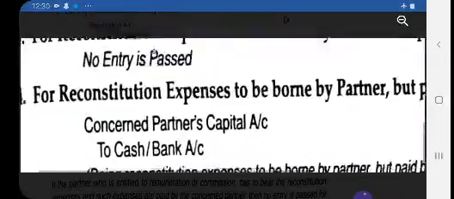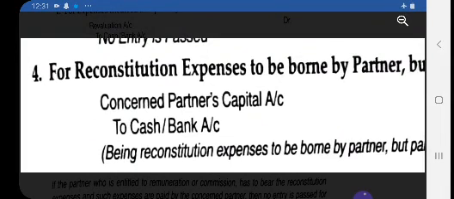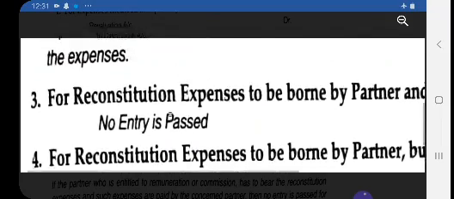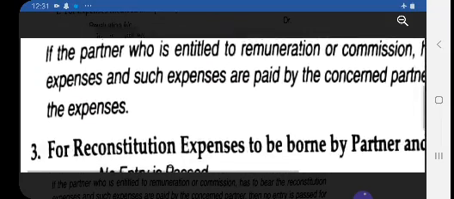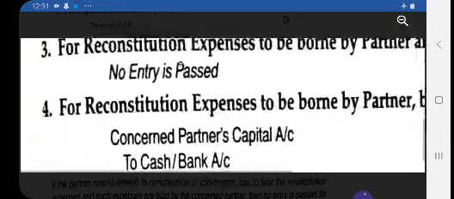It is not involved because on behalf of the partner the firm is at present paying, so the firm will charge it to the partner's capital account. That is why the partner's capital account is debited and cash is credited. So these are the four cases we have discussed related to reconstitution expenses.